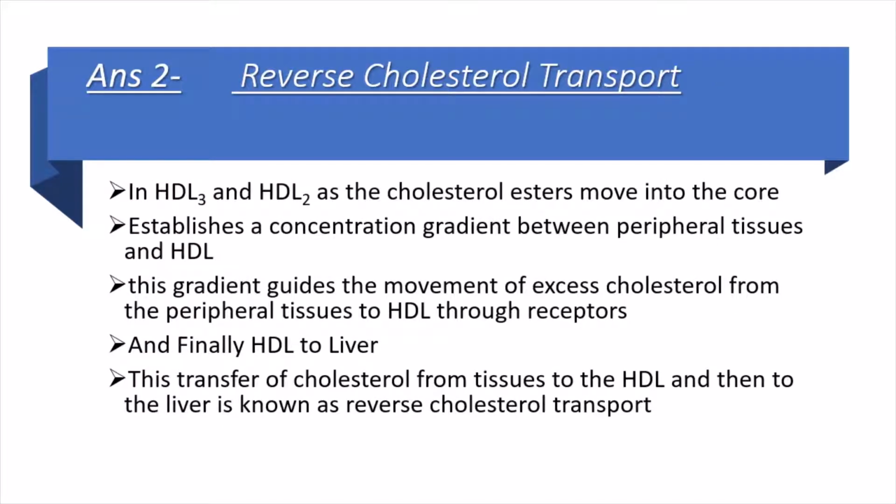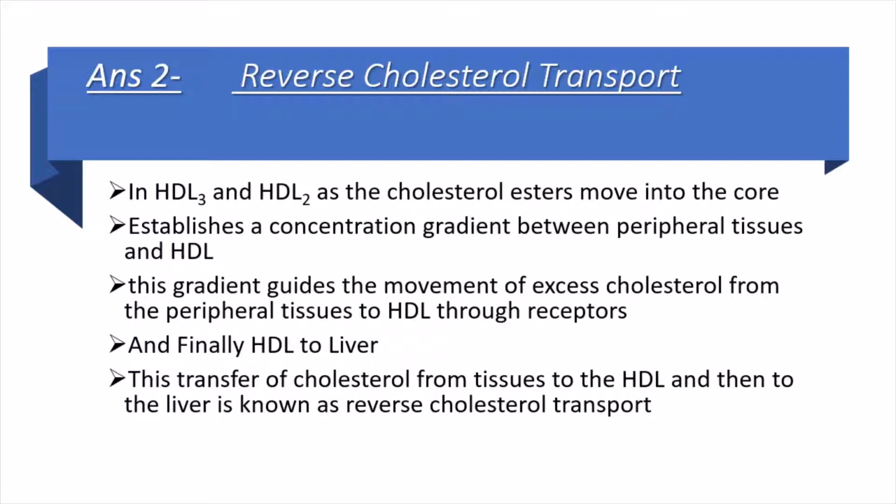In HDL3 and 2, as the cholesterol esters move into the core, there will be a concentration gradient between peripheral tissues and HDL. This gradient guides the movement of excess cholesterol from the peripheral tissues to HDL through receptors, and finally the HDL will move to the liver. This transfer of cholesterol from tissues to the HDL is known as reverse cholesterol transport.